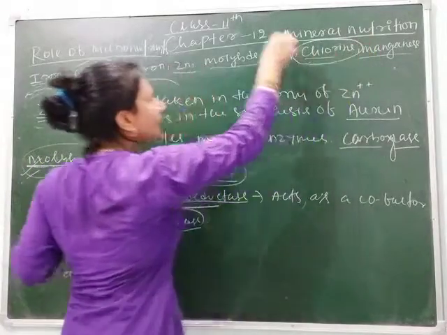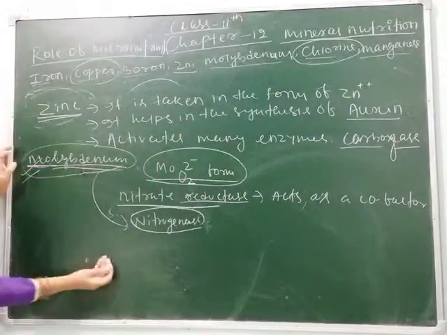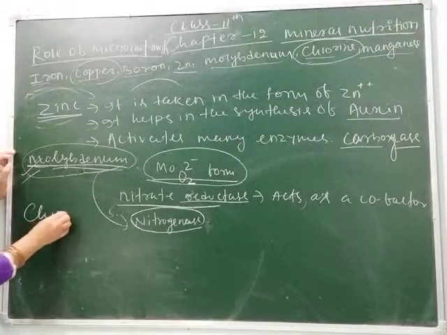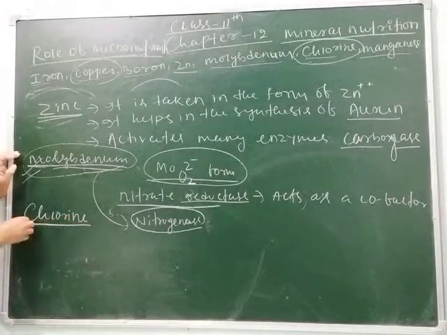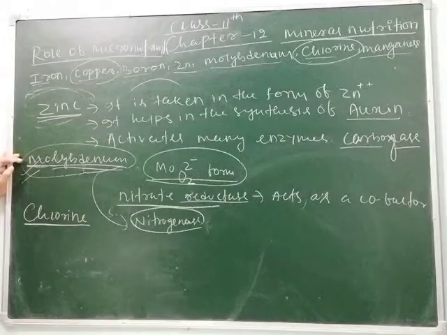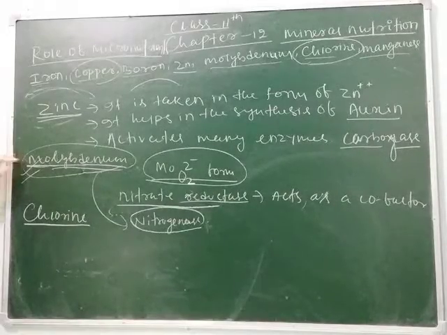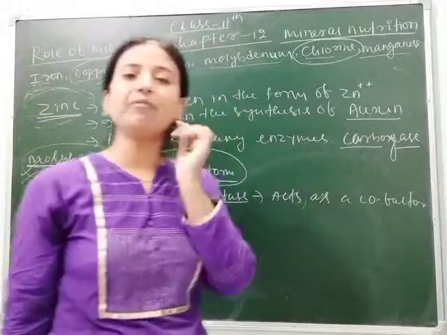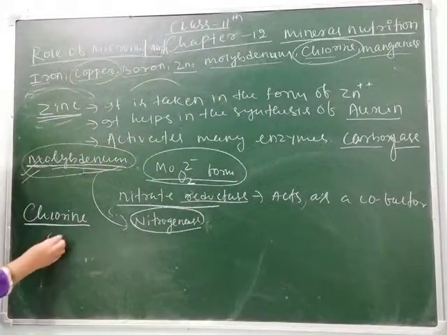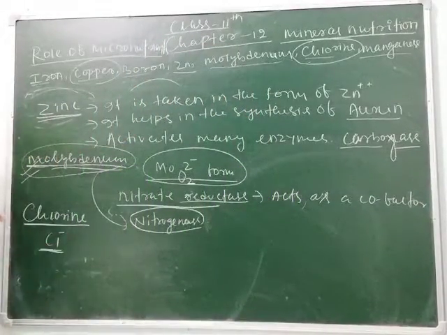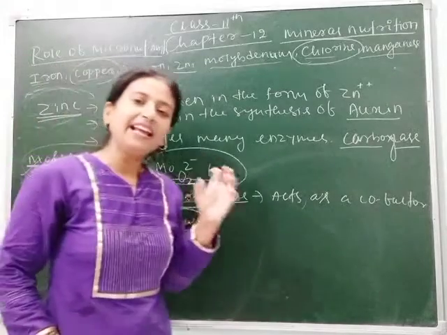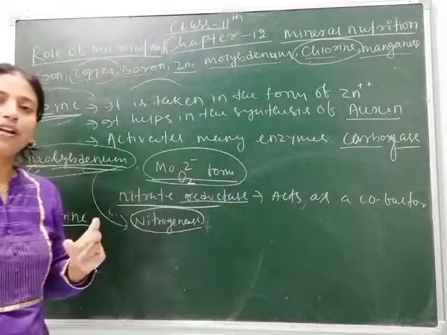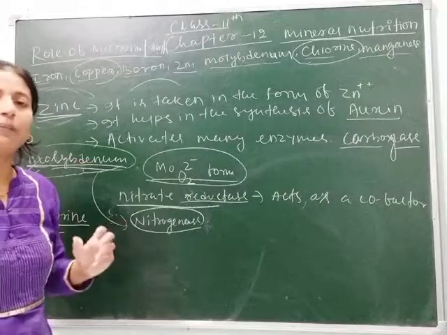Next micronutrient is chlorine. So let's see what is the role of chlorine. You know chlorine is taken in the ionic form Cl-. Clear, students? The first point you have to write is in which form it is taken.